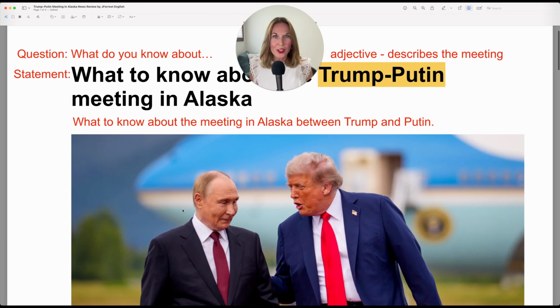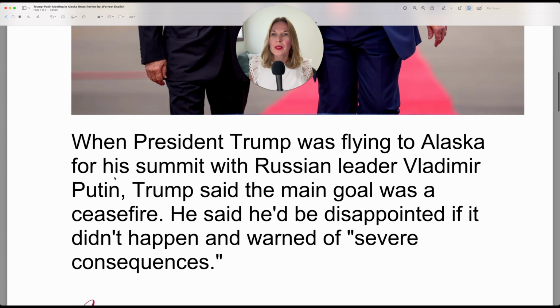Now let's continue and learn about this meeting. When President Trump was flying to Alaska for his summit with Russian leader Vladimir Putin, Trump said the main goal was a ceasefire. Okay, so notice here we have the past continuous.